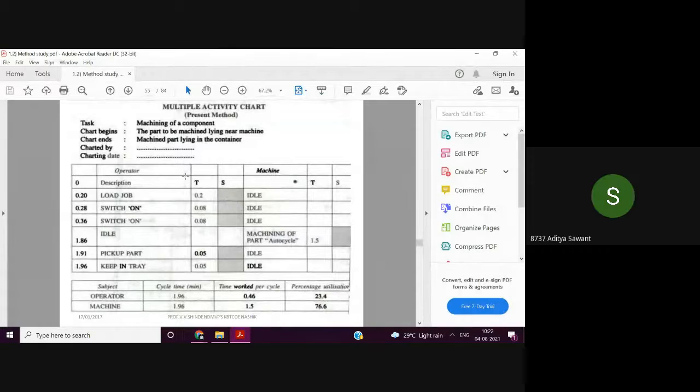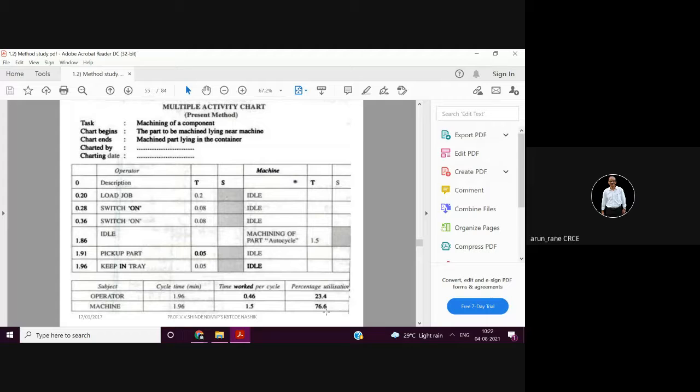Yes, sir. So now this is one example which we also saw yesterday, that is machining of a component, multiple activity chart, that is how to load, unload, and you have to observe machine spindle running time. So actually it should be more than 75% in order to make a profit. So here it is quite good, 76.6. But our target is to go towards 100%. That is, your spindle should run for 100% of the time.